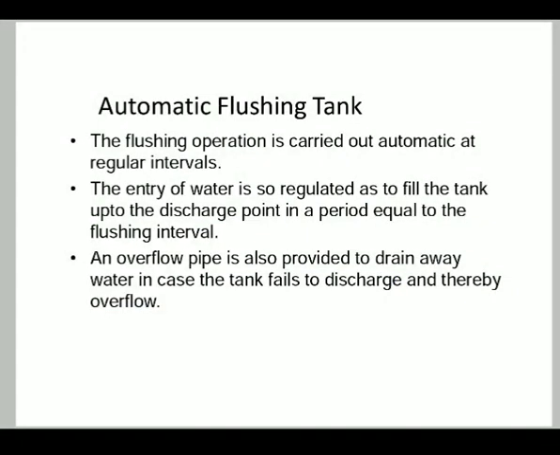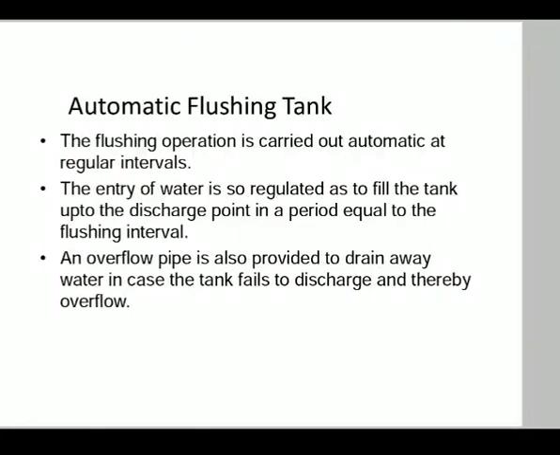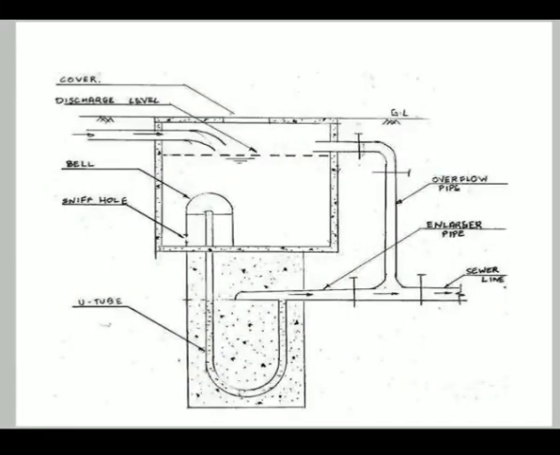Automatic flushing tanks. In this type of flushing tank, the flushing operation is carried out automatically at regular intervals. The entry of water is so regulated as to fill the tank up to the discharge point in a period equal to the flushing interval. An overflow pipe is also provided to drain away the water in case the tank fails to discharge and thereby overflows. The typical details of an automatic flushing tank can be seen in this figure. The working operation is explained below.